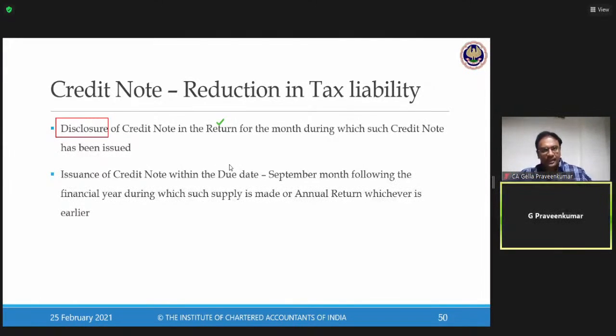Filed under section 37, that filing, that reporting, can be done in a particular month during which such credit note has been issued.